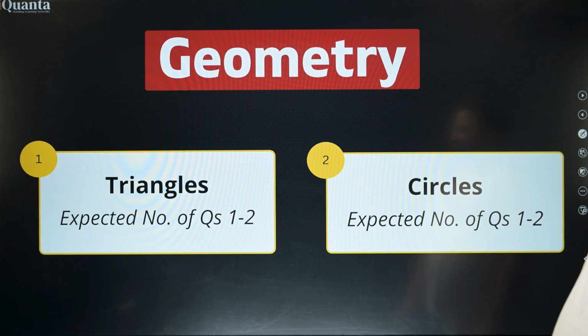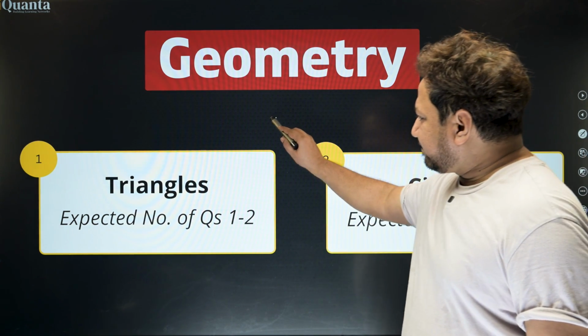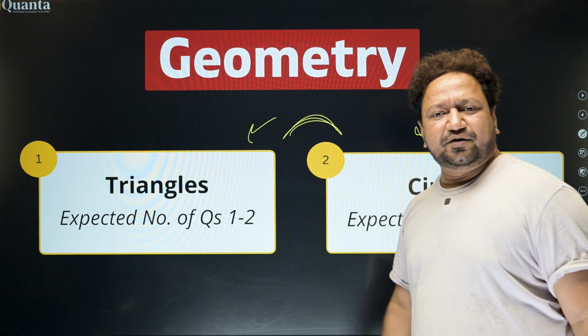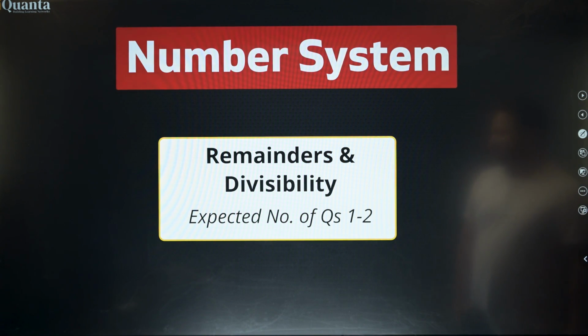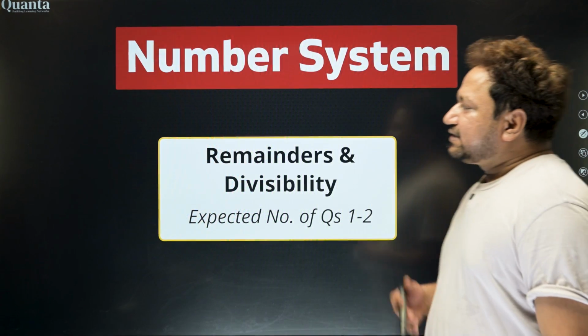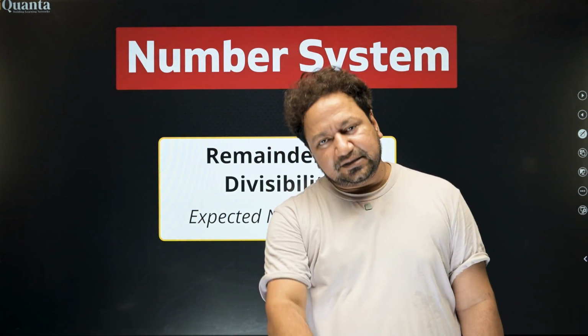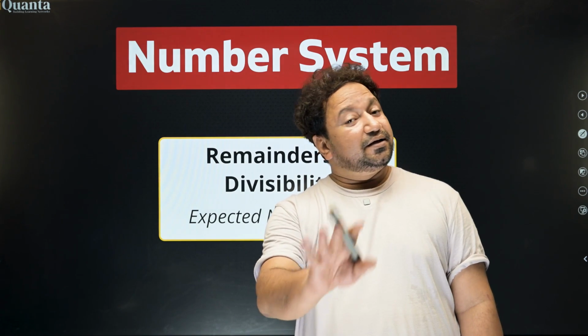Then comes geometry. Triangles, expected questions 1 to 2, circles. These 2 are the most important ones. Then comes number system, remainders and divisibility. Last year, in every slot, we had 1 question each on remainders. Simple question. Cannot leave that.